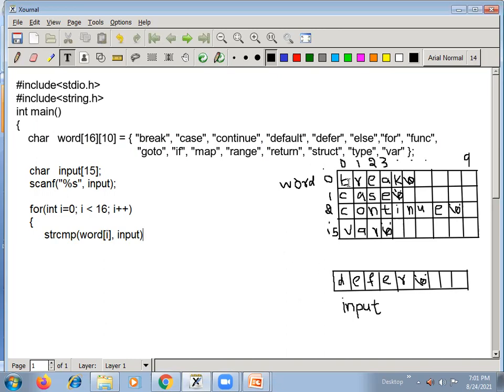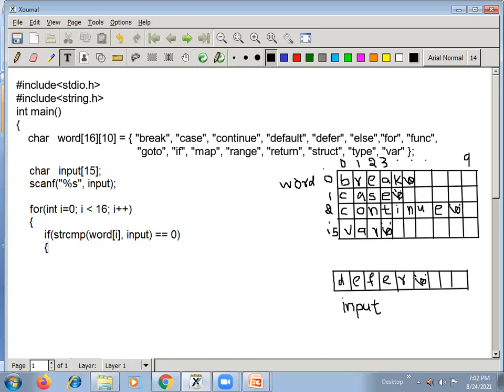If all the letters are equal, that means all the letters in this and all the letters in this both reach \0. So when both are equal, the string compare function returns 0. That means we need to check the value returned by string compare, whether it is equal to 0. It compares and returns a value, so we need to check here. So if string compare of word of i comma input is equal to 0,